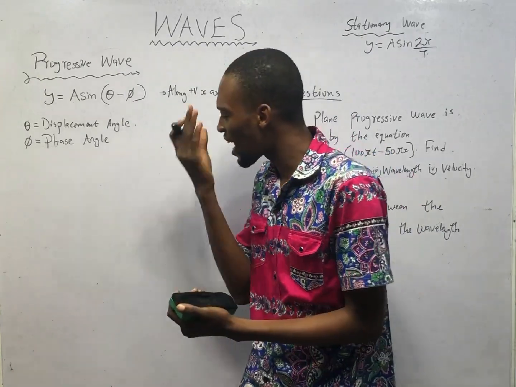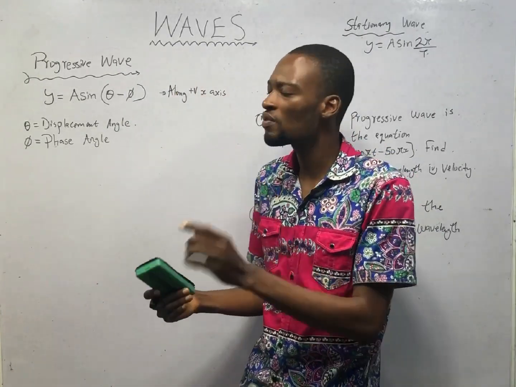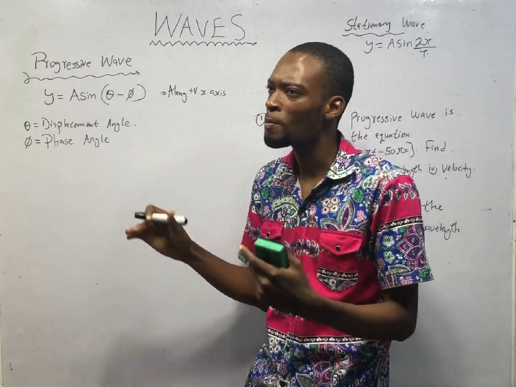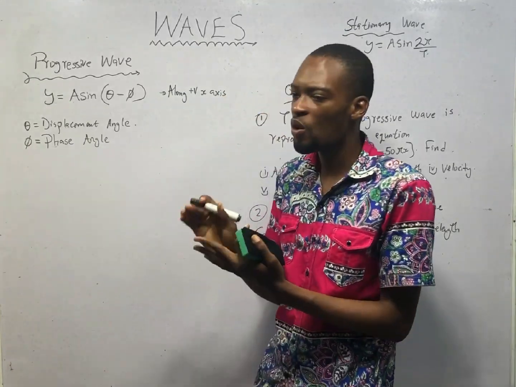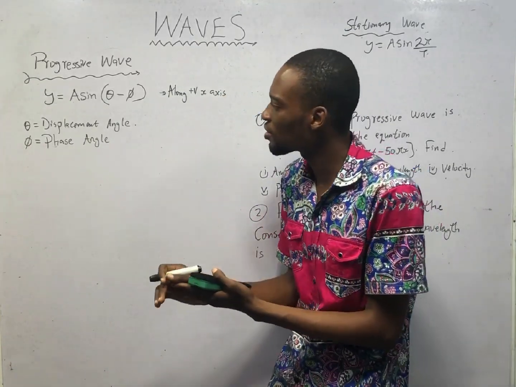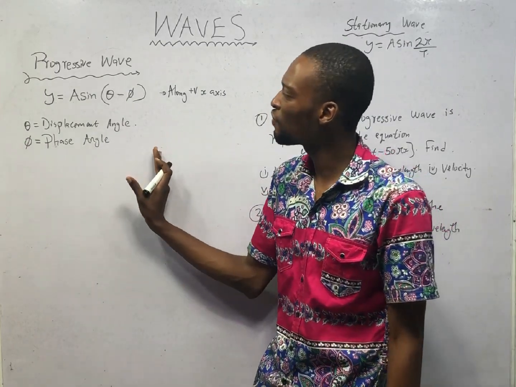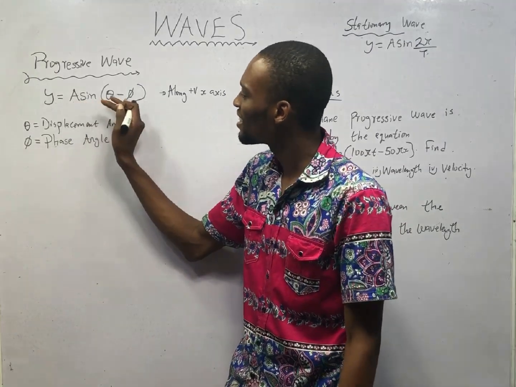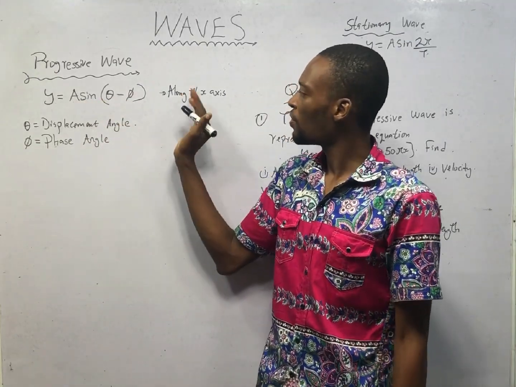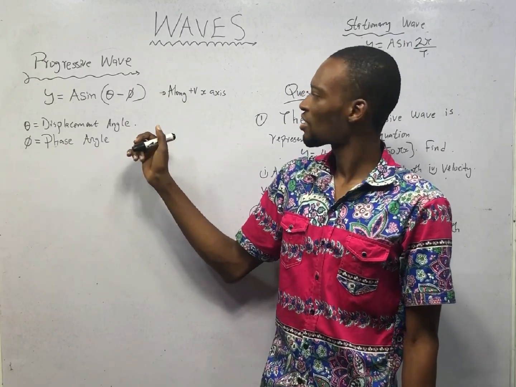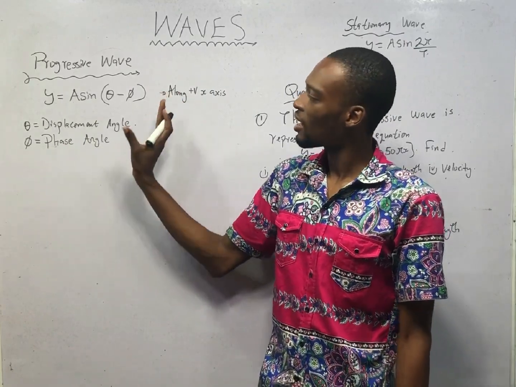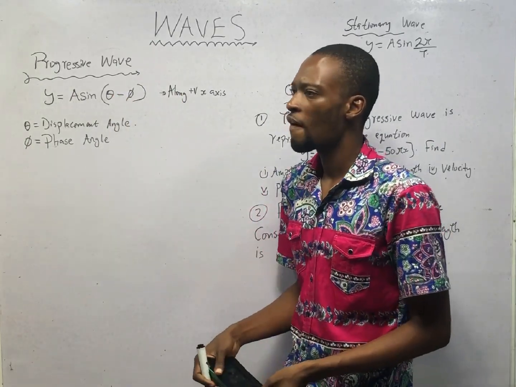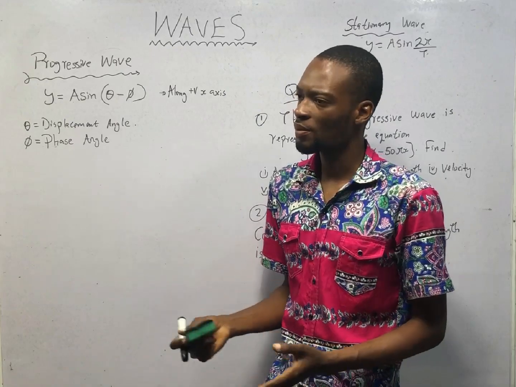Most questions in waves are theoretical questions, and if you watch this video over and over again, like 5 to 10 times, everything should ring in your brain and you should be able to answer questions under waves that don't require calculations. For a progressive wave, the equation is simply y equals a sine theta minus phi. This is along the positive x-axis. Along the negative x-axis, this minus changes to plus. But that shouldn't be a problem now.